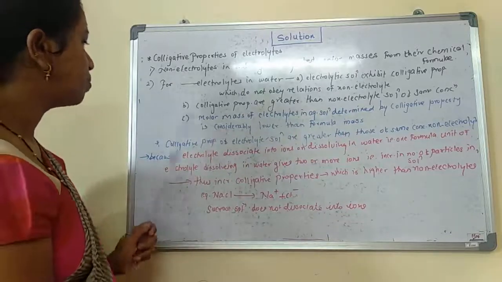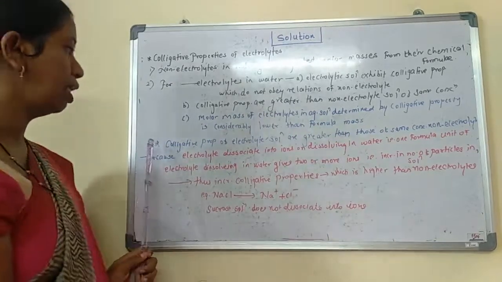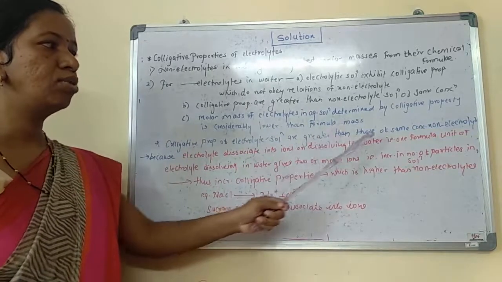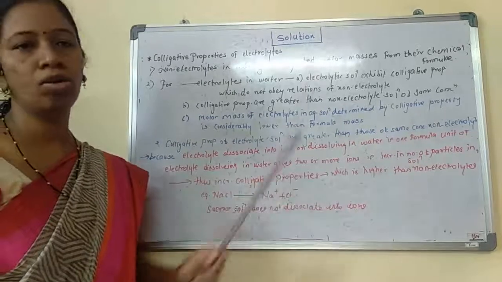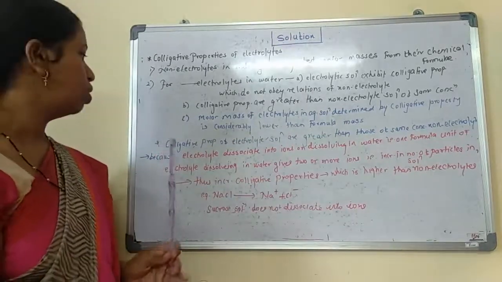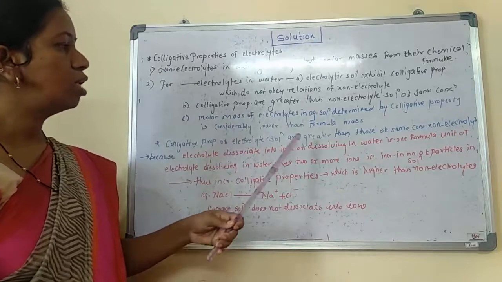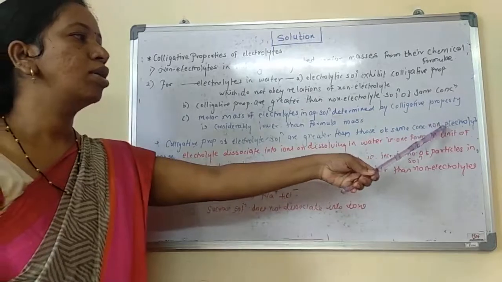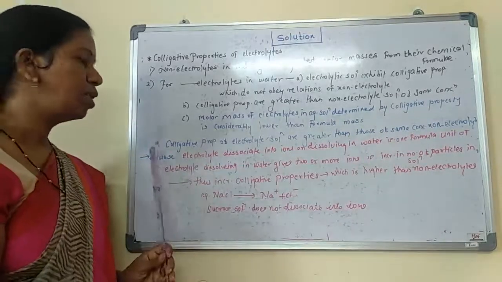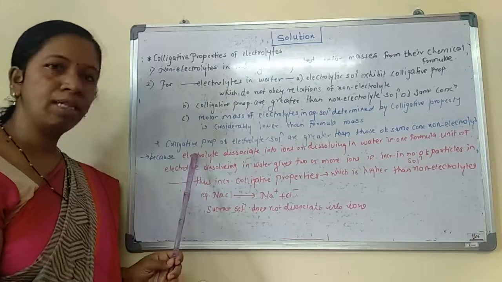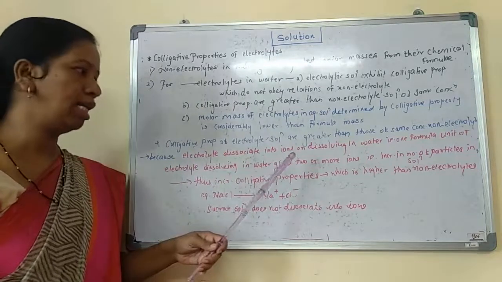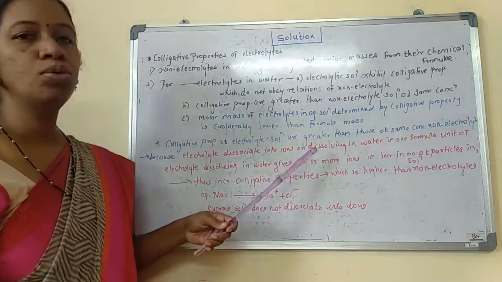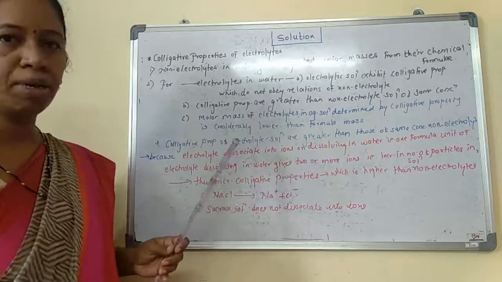Okay, the next point: the colligative property of an electrolyte solution is greater than that of a non-electrolyte solution of the same concentration. Why is it so? Again, we know that electrolytes dissociate into their ions in water, and they give 2, 3 or 4 ions depending on the chemical formula.